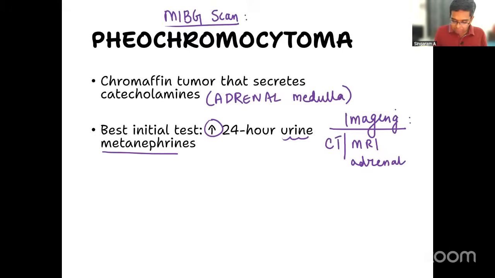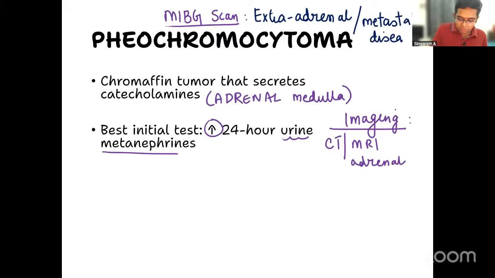MIBG scan will be done in case of extra-adrenal tumors. Very important. Suppose I am thinking of a tumor outside the adrenal gland, I can go for the MIBG scan, or to find out metastatic disease, or to know how far the disease has spread. Otherwise, a straightforward case of adrenal medulla tumor will be picked up by CT or MRI of the adrenal itself. That is what you need to know about, right?